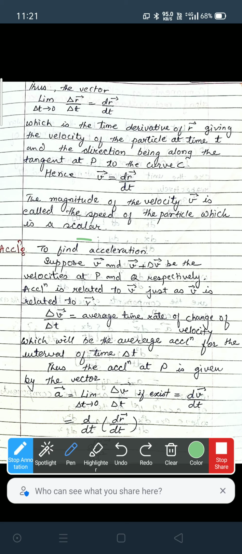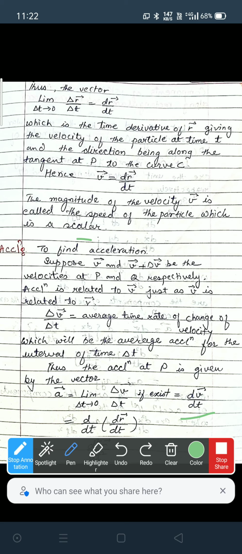The acceleration at P is given by the vector A, obtained by taking the limit of delta v by delta t. That is, A is equal to the limit as delta t approaches 0 of delta v by delta t, if the limit exists, and this is equal to dv by dt.